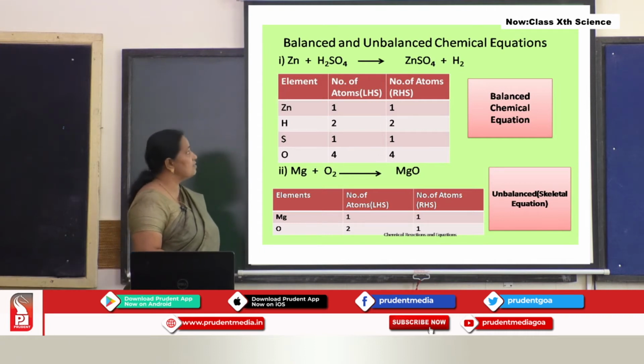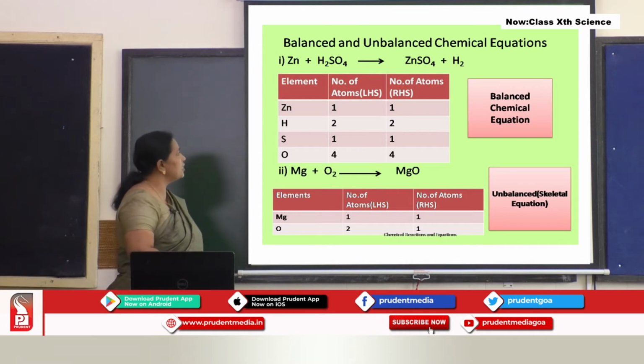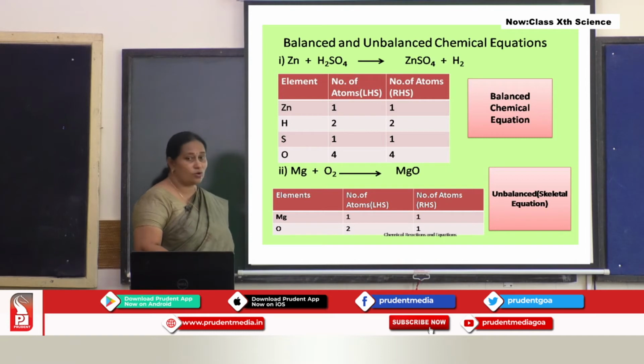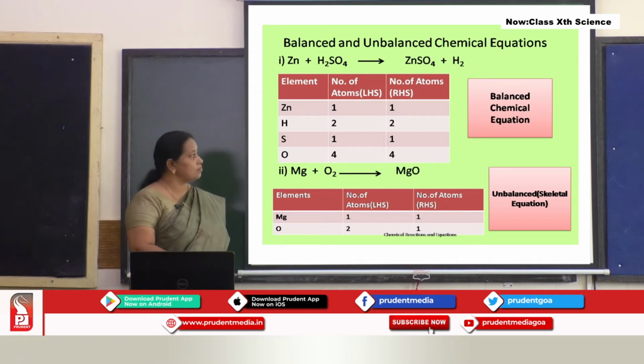That is the products. Zinc, only one. Hydrogen, there are 2 hydrogen, and the left hand side also has 2. Sulfur, 1 sulfur on the right hand side, and the left hand side also 1. Oxygen, 4, both on the left hand side and the right hand side. So here you can see every atom of the element is balanced. It is the same in both the reactant and the product. That is the reason we say this equation is a balanced chemical equation.